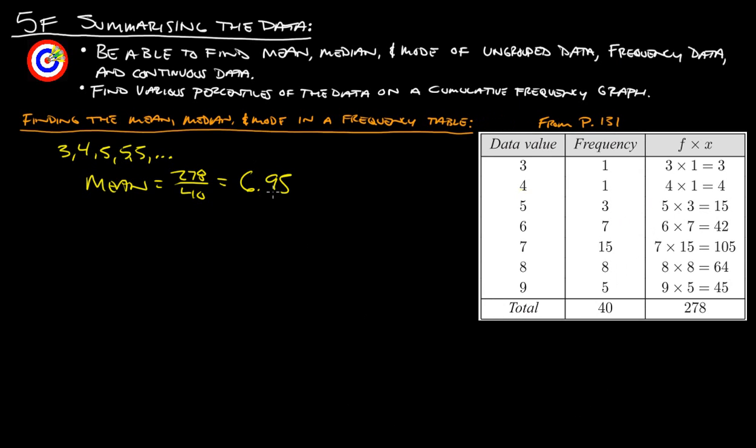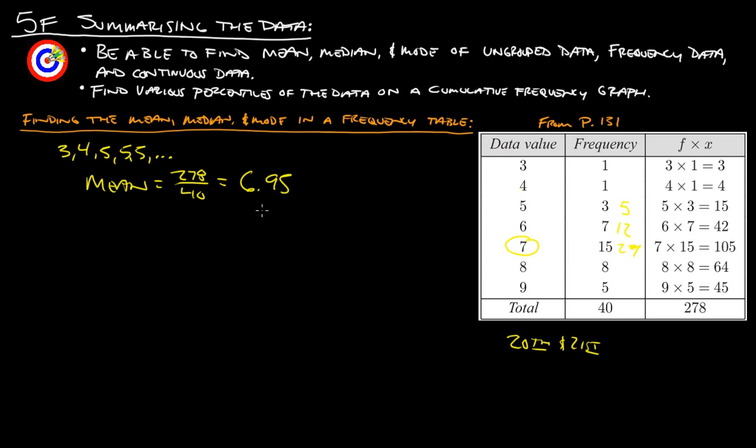Alright, and then let's take a look at the median. So again, if there's 40 scores, 40 total pieces of data, we really want to find the average of the 20th and 21st piece of data, right? Because that would be the middle 2 pieces of data. So let's see, this is 1, 2, we're up to 5 here, plus 7 is 12, plus 15 gives us 27.